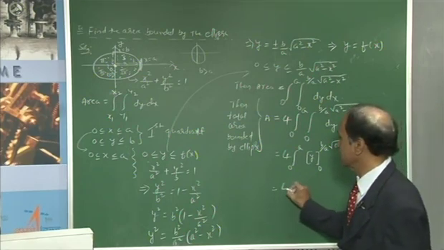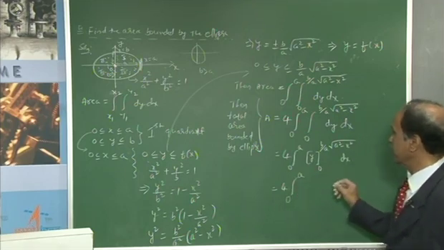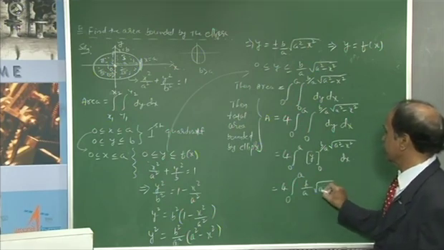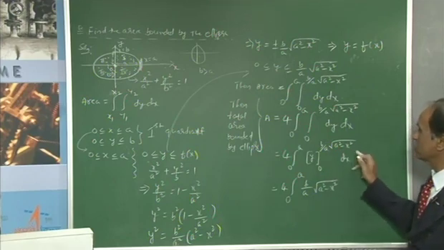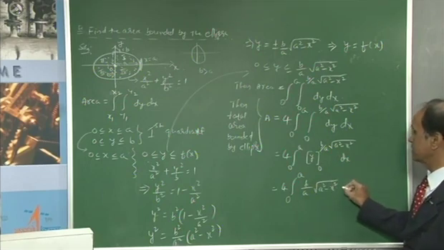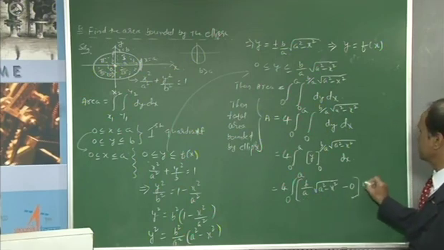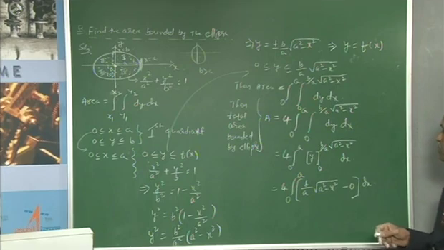You have to substitute the limits. 4 times the integral from 0 to a, then b by a root of a square minus x square for the upper limit application, and the other one is 0, because the lower limit is y equal to 0, the whole thing becomes 0.